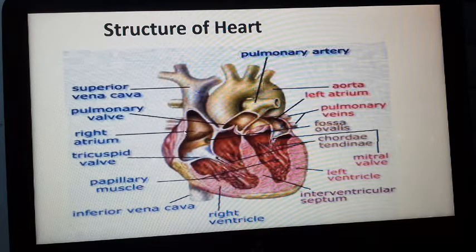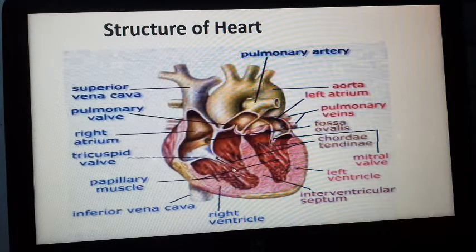When the right atrium contracts, blood comes into the right ventricle, which is very near. Similarly, the pulmonary vein discharges blood into the left atrium, and when the left atrium contracts, the blood comes into the left ventricle. So it does not require much pressure. That's why the wall of the atrium is thinner, but the ventricle wall is thicker to provide more pressure.